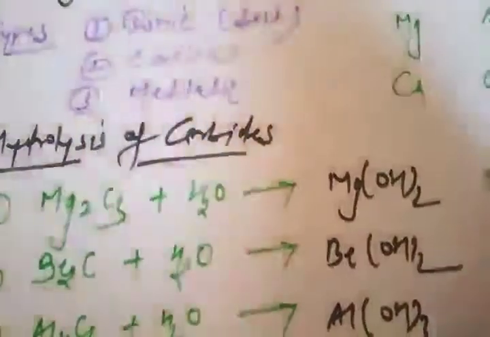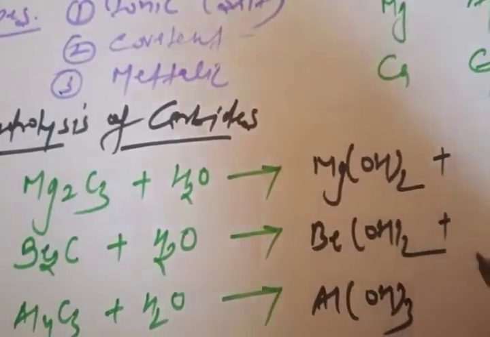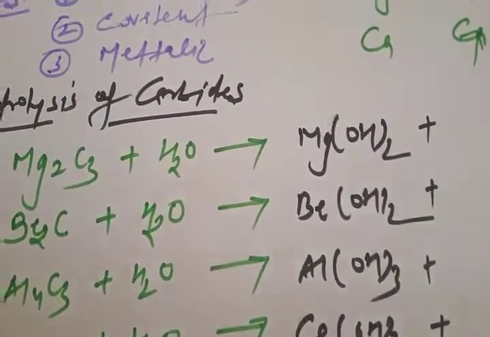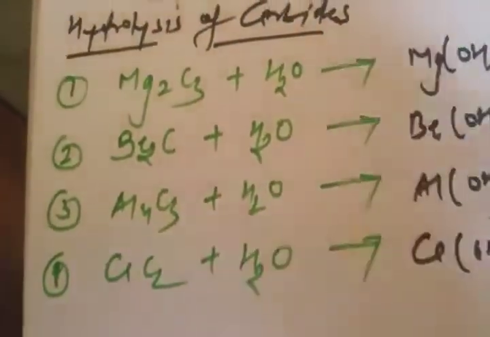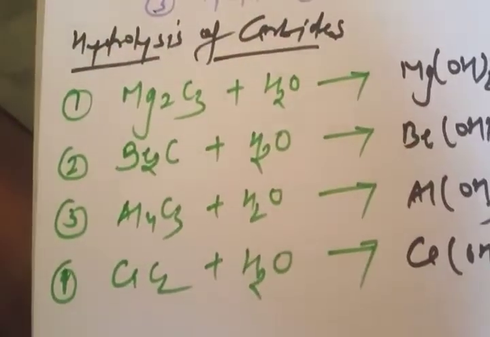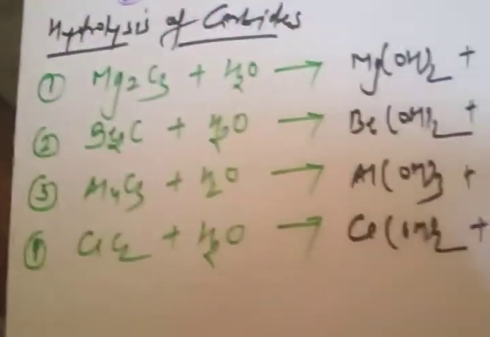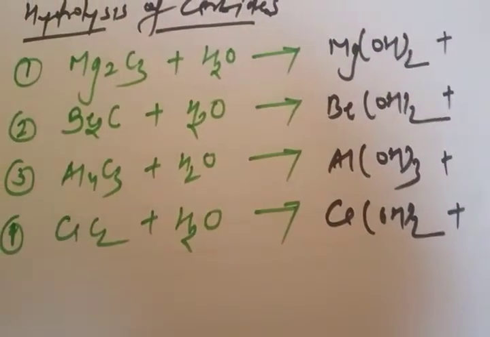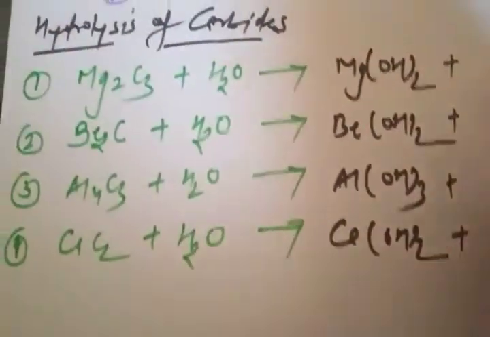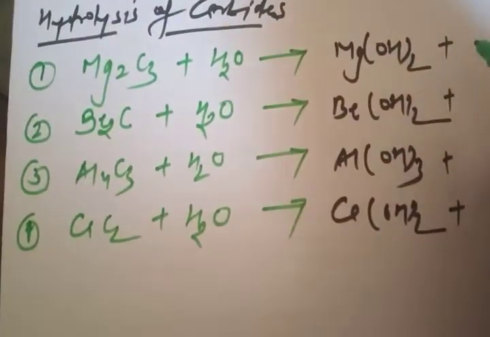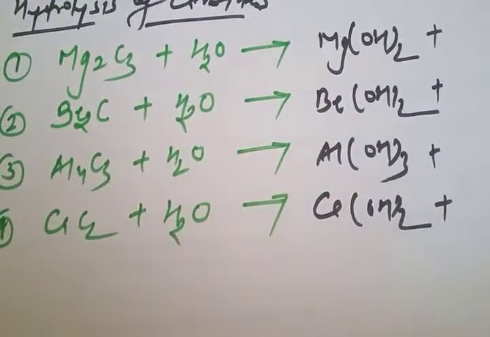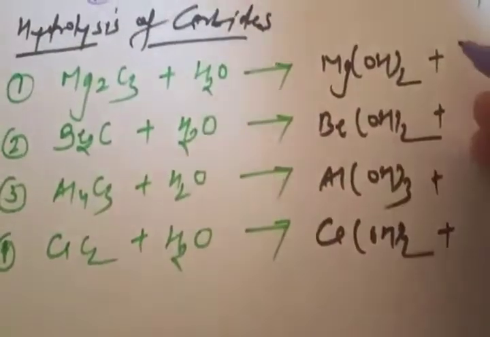Now apart from the formation of this hydroxide, one more important thing in this discussion is that the carbides are capable of giving hydrocarbons. Like in this case, magnesium carbide will give C3H4.